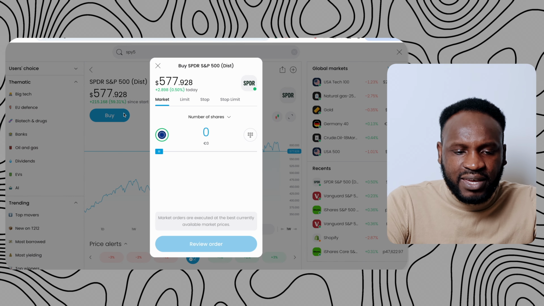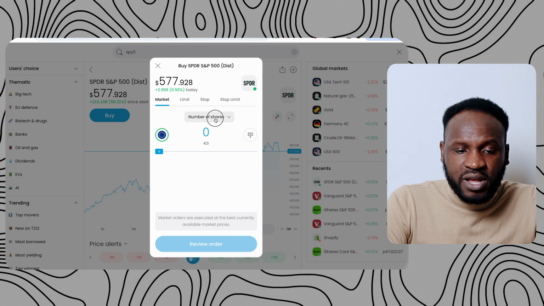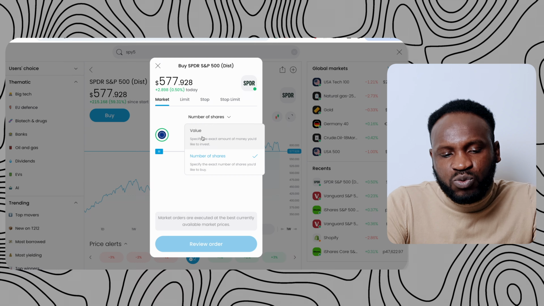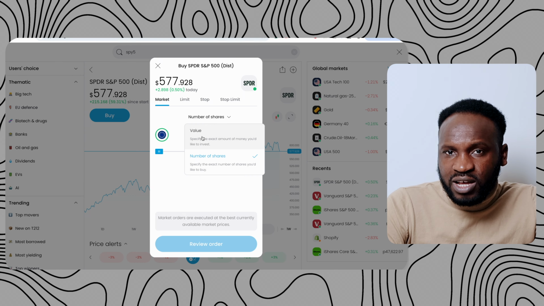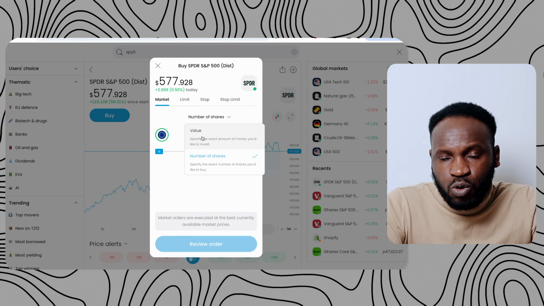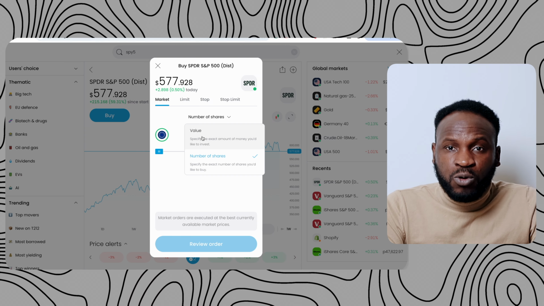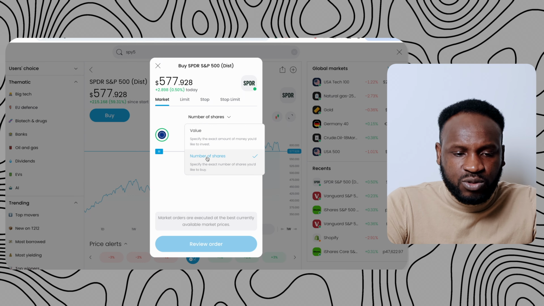I will click on buy here, and I'm going to enter either the number of shares, or I will enter it by volume. Volume is when you want to invest in a particular fraction of a share, like $1 or $2. So that is if you want to invest with a fraction of a share. You are still going to be making money as long as the company is growing in value. So that is one thing that I want to let you know.